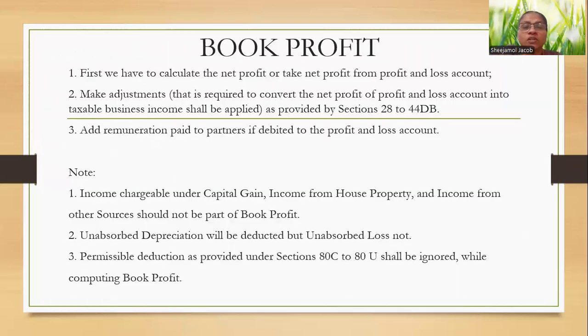First we have to calculate the net profit. Take the net profit from the profit and loss account for calculating the book profit. Make the adjustments required to convert the net profit of the profit and loss account into taxable business income, as provided by sections 28 to 44DB, and add back remuneration paid to partners if debited to the profit and loss account. Income chargeable under capital gains, income from house property, and income from other sources should not be part of book profit.